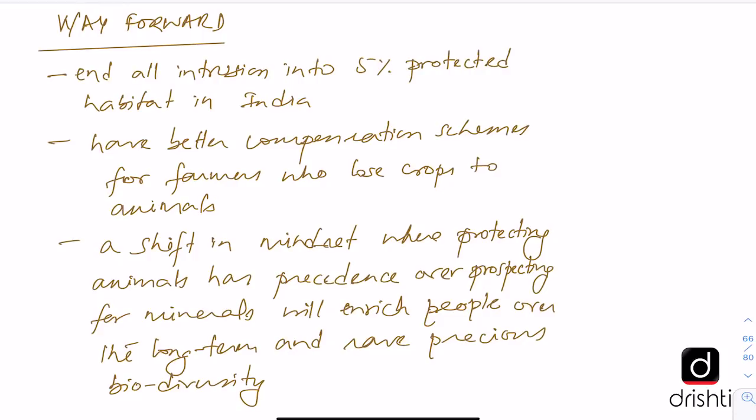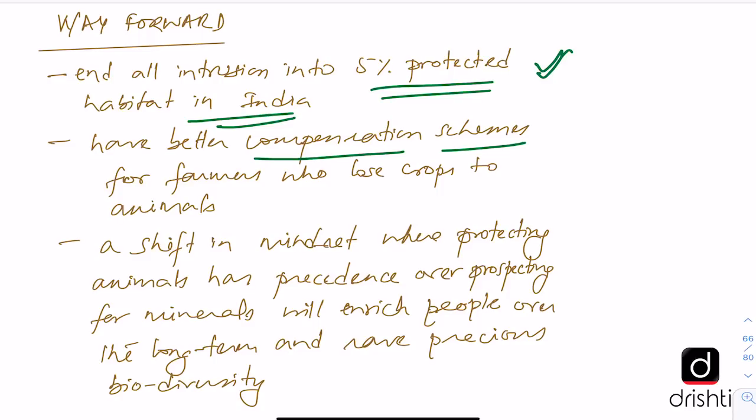Finally, the editorial suggests a way forward: that the government should make it very clear that the 5% protected habitat in India should be free from any kind of intrusions by human beings, and this needs to be strictly enforced. Also, the farmers, who are normally poor and suffering from the raids by the wild animals, need better compensation schemes so that they do not indulge in activities which ultimately cost the lives of animals. So they need to be protected, and the animals also need to be protected.